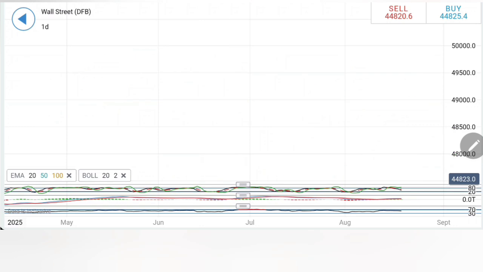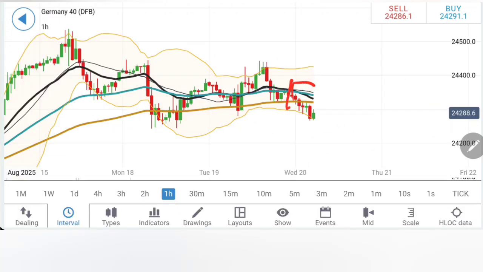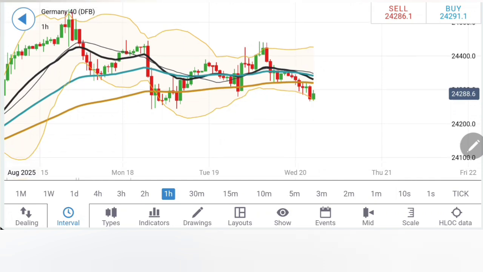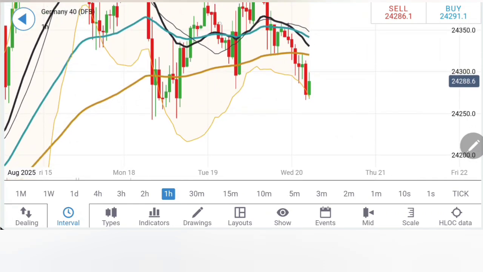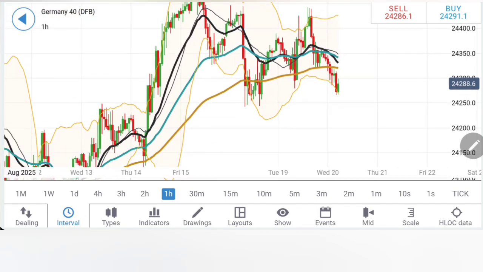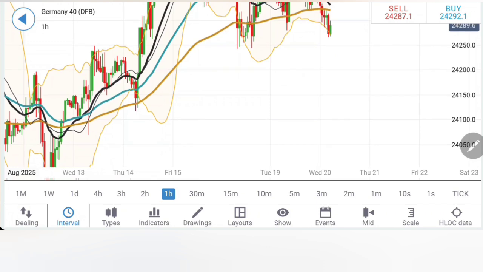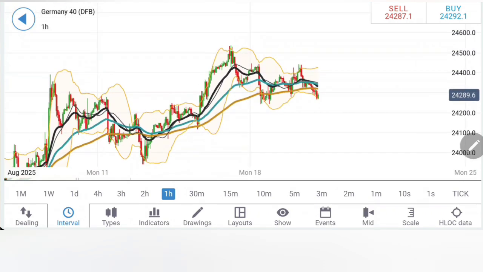Trade accordingly. Let's move to Germany. DAX on the early charts, the crossover in the moving averages is on the sell side, and see how it is trading. Lower highs are there, and if you connect the lows, there are lower lows. So now once it trades below 24,250-240 zone, this is the zone the DAX has to trade below. Once it trades below this, stay short for possible move towards 24,180-200, 24,140, and then 24,100. Below 24,100, the next milestone is towards 24,000.